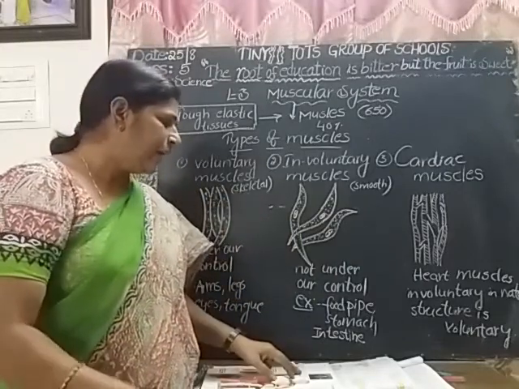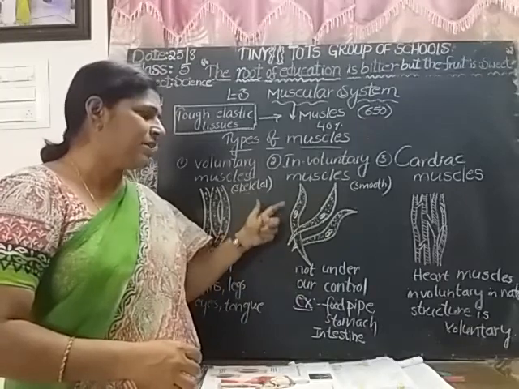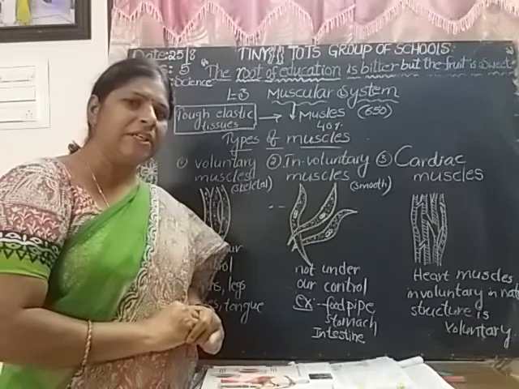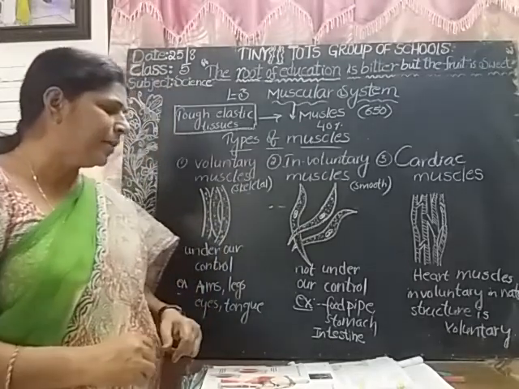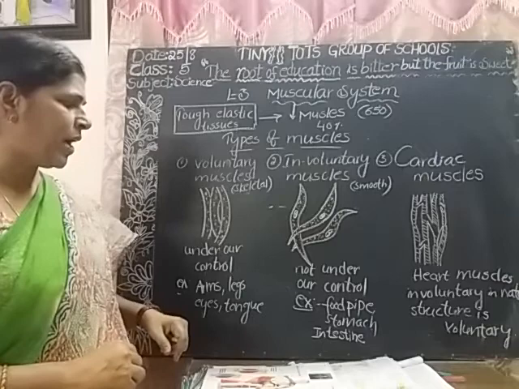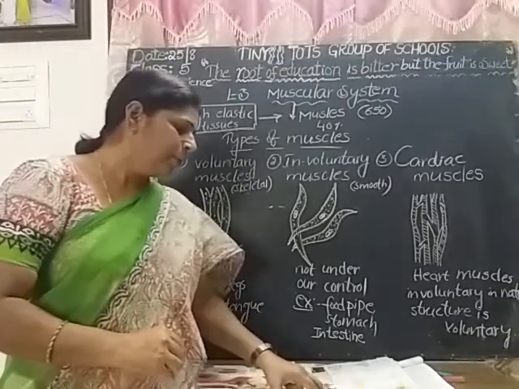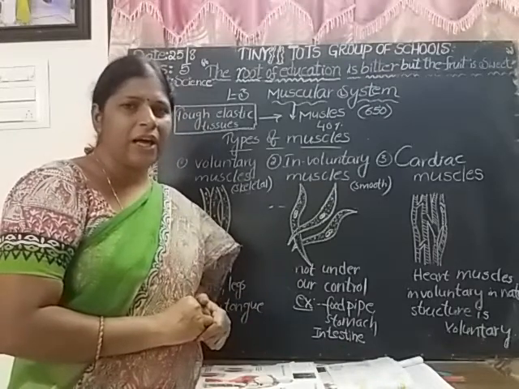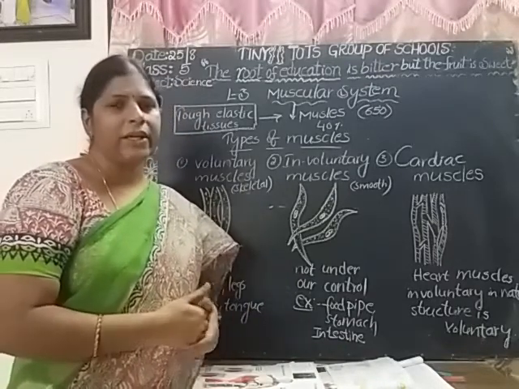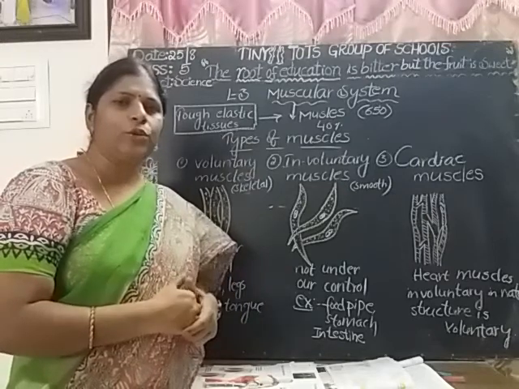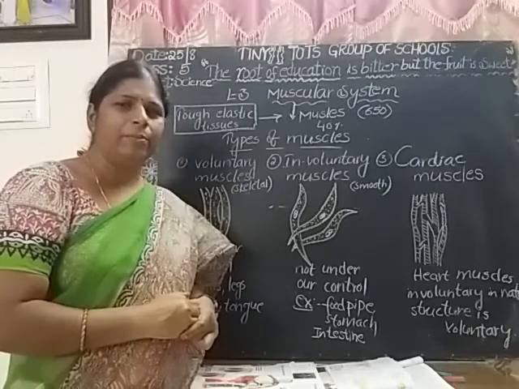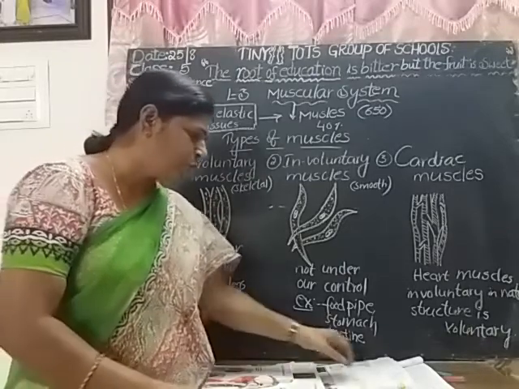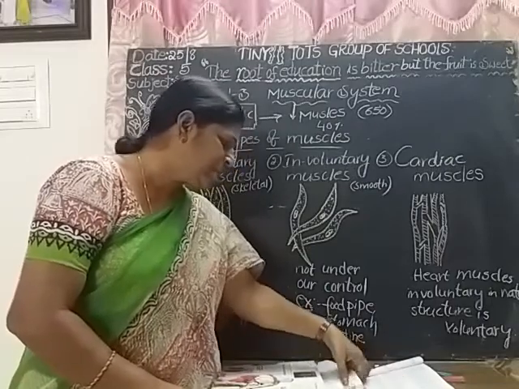And involuntary muscles means the muscles which are not under our control. Where do you find the involuntary muscles? The walls of the food pipe, and also the stomach and intestine. These organs are made up of involuntary muscles. These are not at all under our control. They work automatically. They keep on working throughout their lifetime. The walls of the blood vessels, walls of the food pipe, walls of the stomach, they keep on working throughout their lifetime. Children, is it clear?